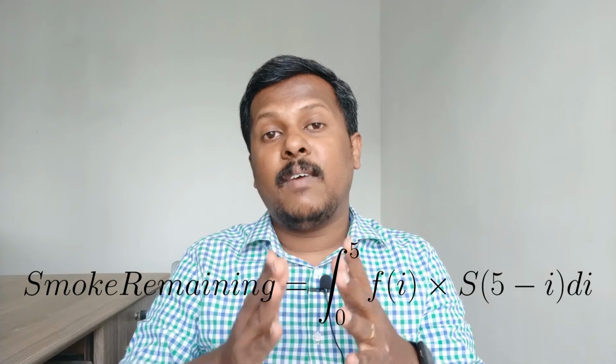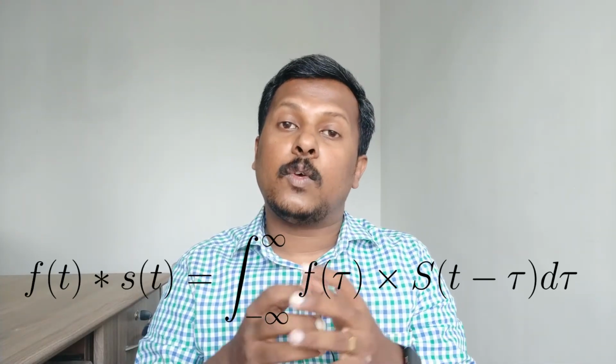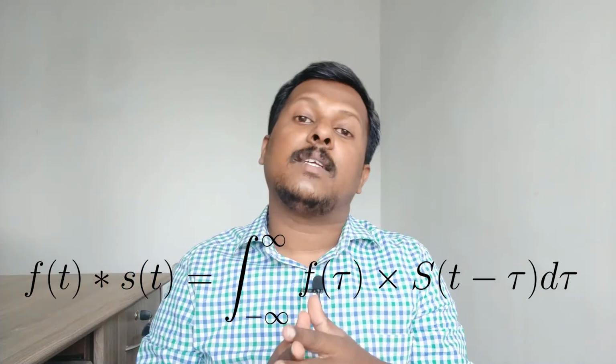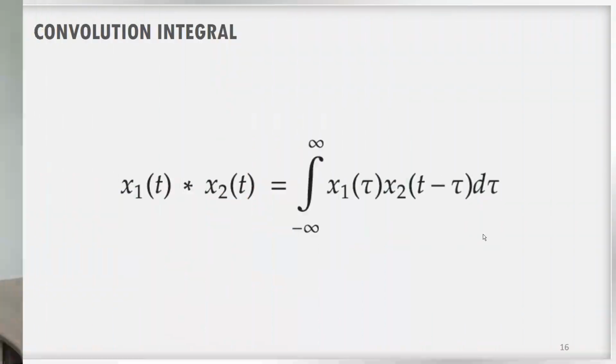And this idea will become the convolution integral. The cumulative effect of the summation will become an integral, right? So whenever there is a continuous function or continuous signal, we have to use the integral for the cumulative effect, right? So summation will become integration in the case of continuous time functions and continuous time signals. Now let us deep dive into the mathematical ideas behind these concepts and try to understand what is meant by this convolution integral in a deeper manner.